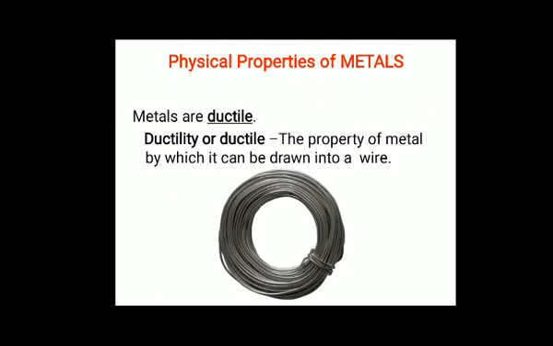Next property is ductile or ductility. Metals are ductile. That means metal can be drawn into thin wires. See the figure? This is a metallic wire. This is possible due to the ductility property of metals.